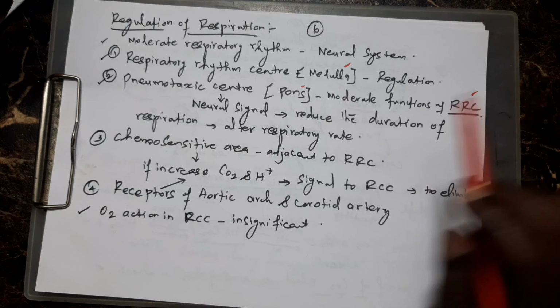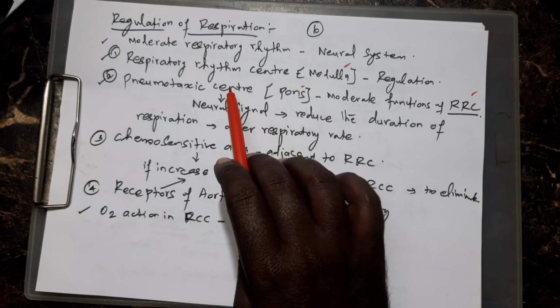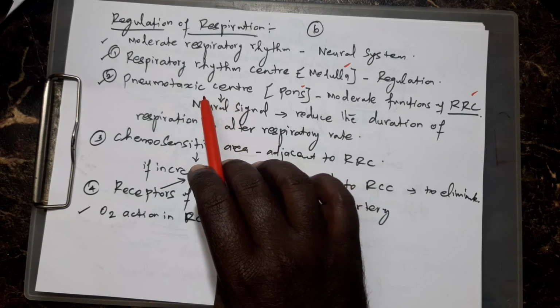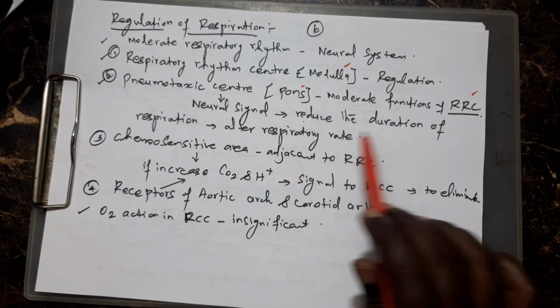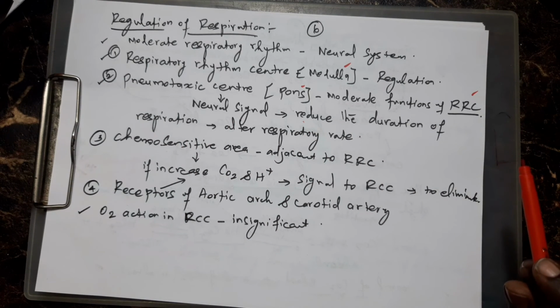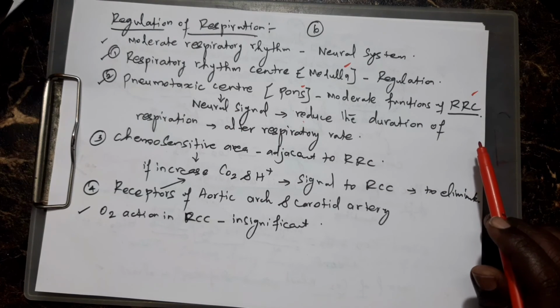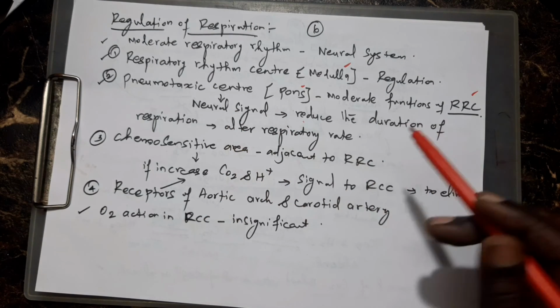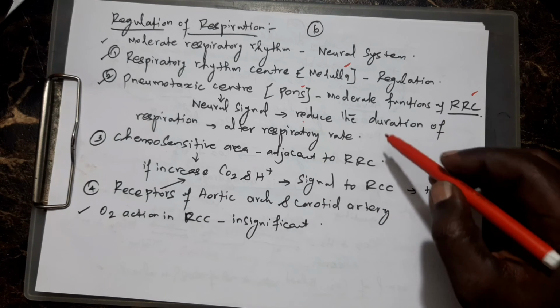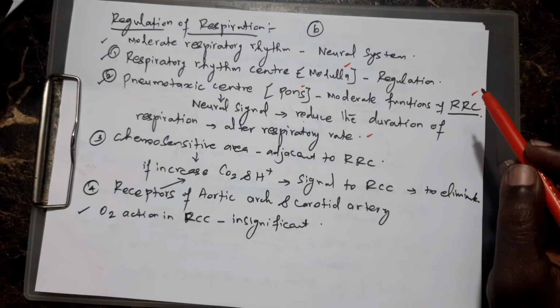How does it control? Sometimes neural signals secreted by the pneumotaxic center reduce the duration of respiration. Duration of respiration means how many times per minute you breathe, 62 times, 70 times. That duration is controlled by the pneumotaxic center through neural signals. That also alters the respiratory rate. Already you have seen respiratory rate and volumes; refer to our earlier video.